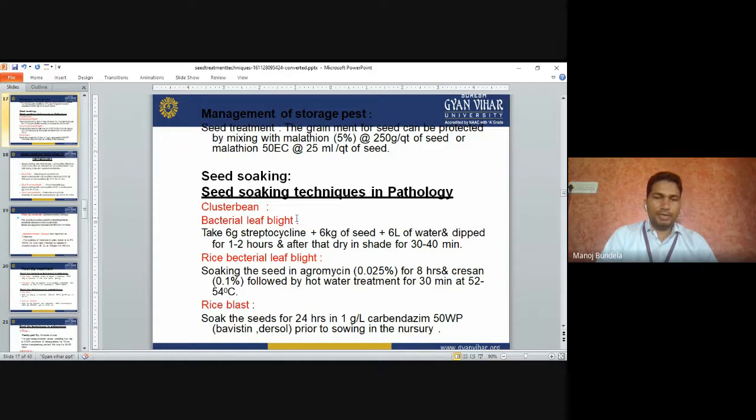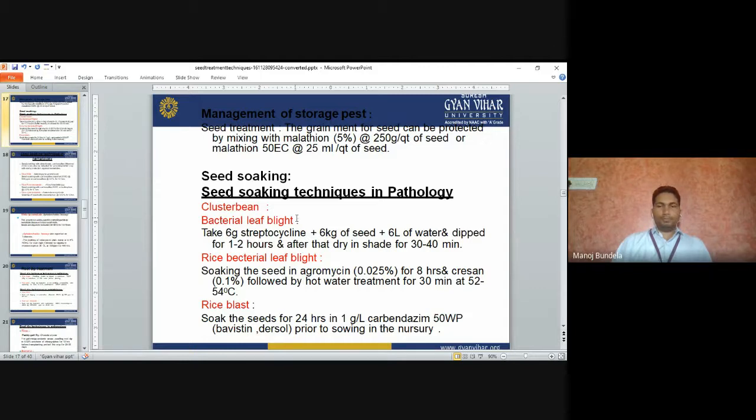Rice bacterial leaf blight. Soaking the seeds in agromycin 0.025% for 8 hours and Cerenson 0.1%, followed by hot water treatment for 30 minutes at 52 to 54 degrees centigrade temperature.